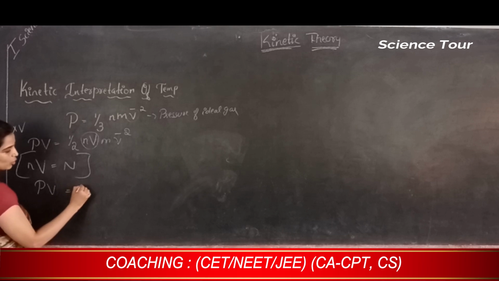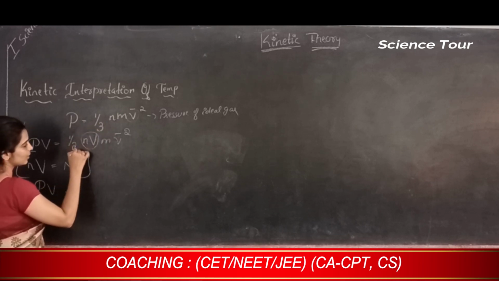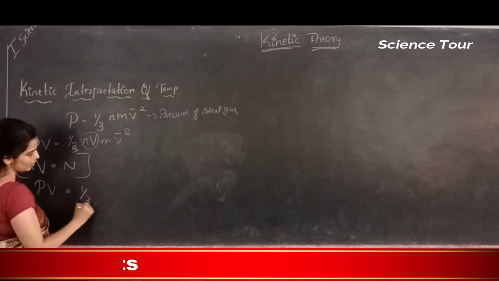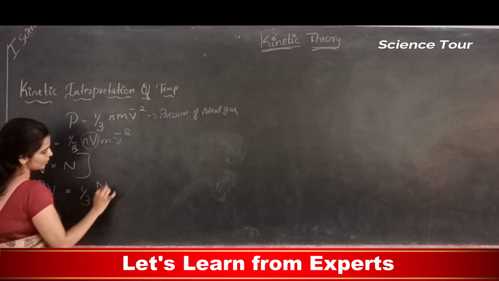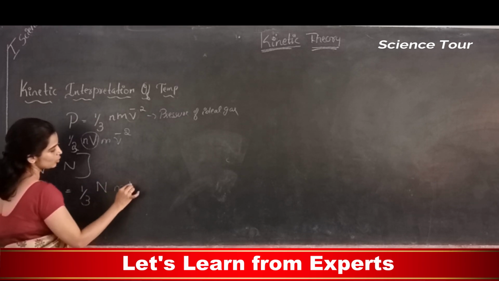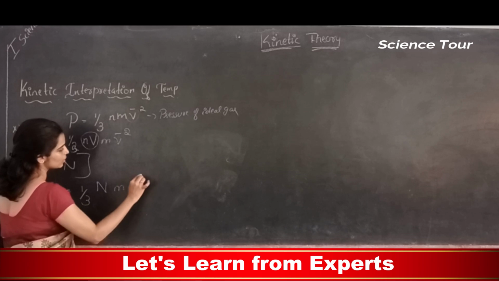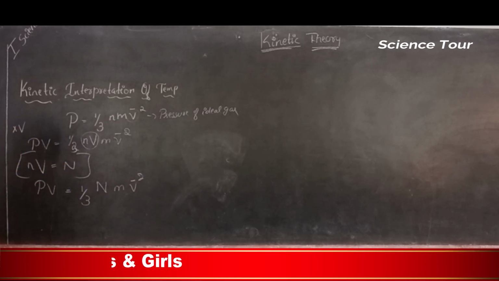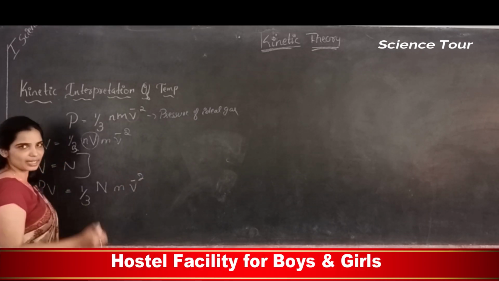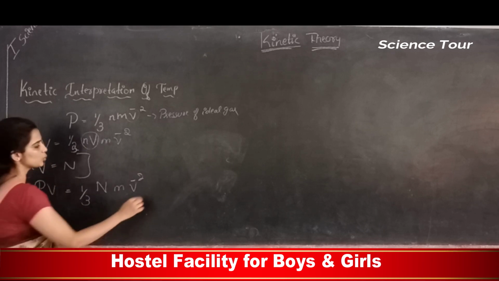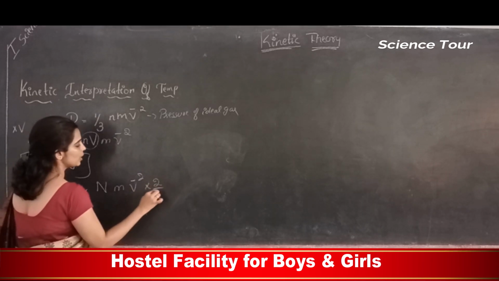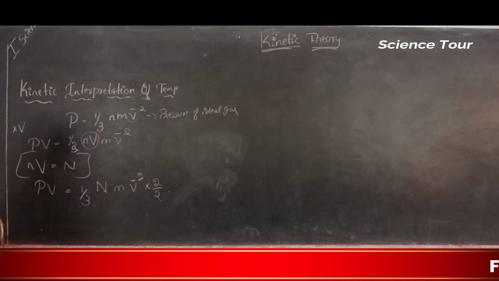PV is equal to 1 by 3 N into m into V bar square. What I do is, on the right hand side I multiply and divide by 2. Does it make any difference?